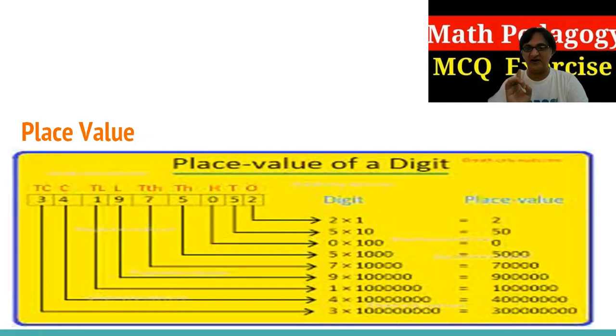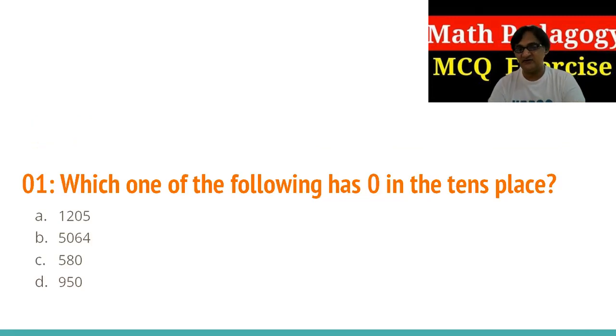Okay, that's it. So 1, 2, 5. Which one is the tens? Which one is the unit? Which one is the hundreds? This is the most common use of place value. If you have a question like that, placing value, the question will be like this: which one of the following has a 0 in the tens place? The numbers or options are given, meaning which number has a 0 in the place of tens.